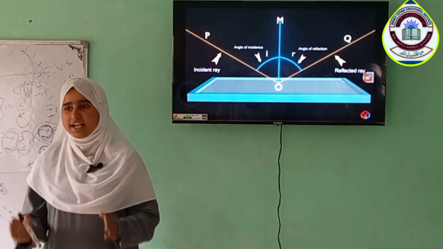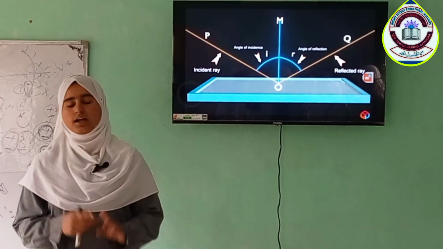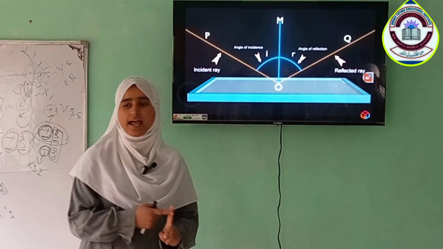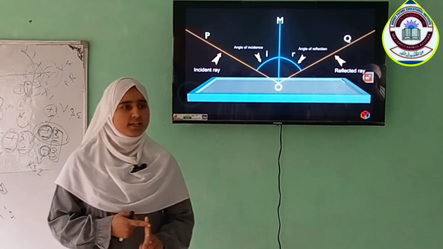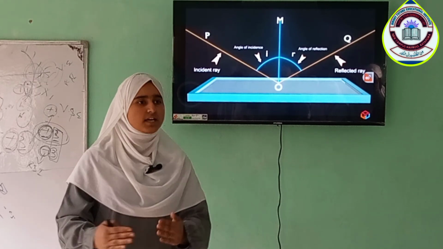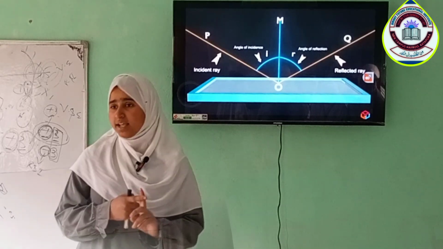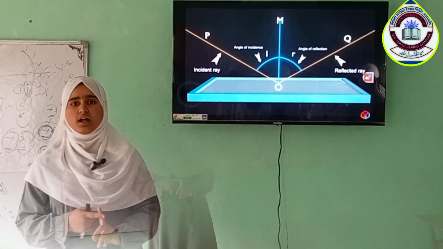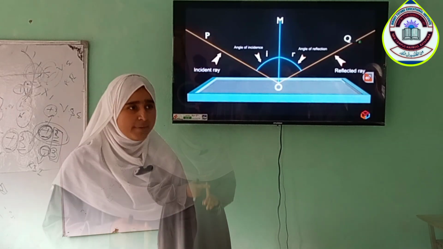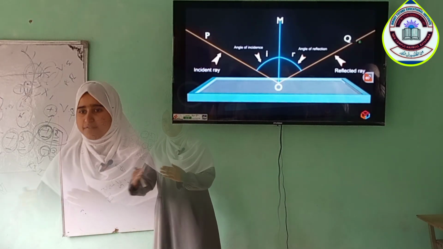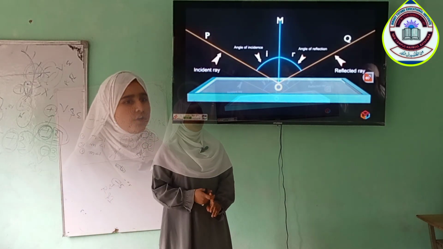And the types of reflection. There are two types of reflection: regular reflection and irregular reflection. Regular reflection means when the light rays are parallel before reflection and also parallel after reflection. And irregular reflection, we can also call it diffuse reflection, means when the light rays are parallel before reflection and non-parallel after reflection.